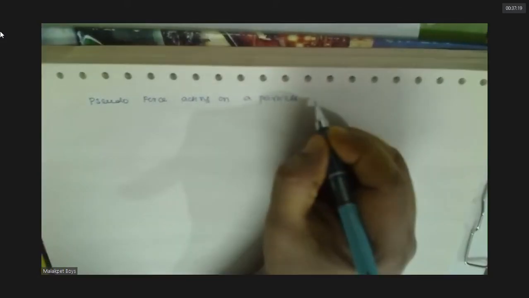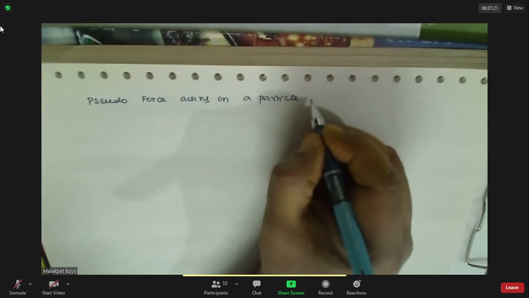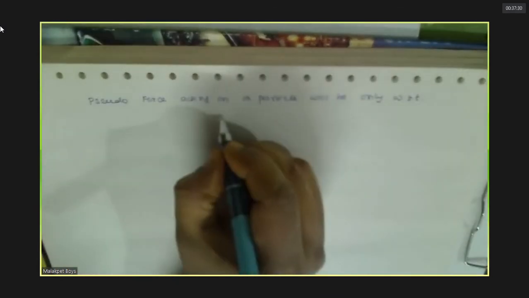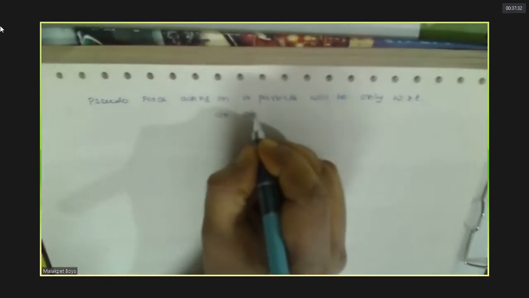So the whole story is, pseudo force acting on a particle is only with respect to an observer.